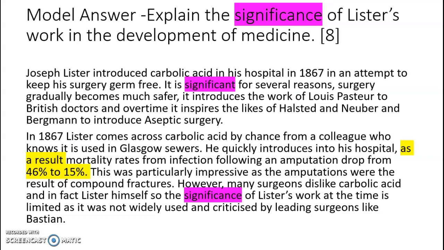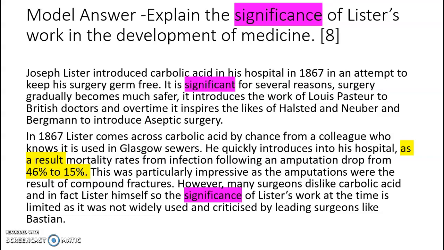He knows it's used in Glasgow sewers, he introduces it, and then key phrase, examiners like this phrase, as a result. As a result, this led to, which meant that mortality rates from infection following amputation dropped from 46 to 15%. Again, key facts, statistics, shows the examiner that you know what you're talking about. This was particularly impressive as the amputations were the result of compound fractures. Again, shows the examiner I know what I'm talking about. He's working with the most dangerous type of fractures.